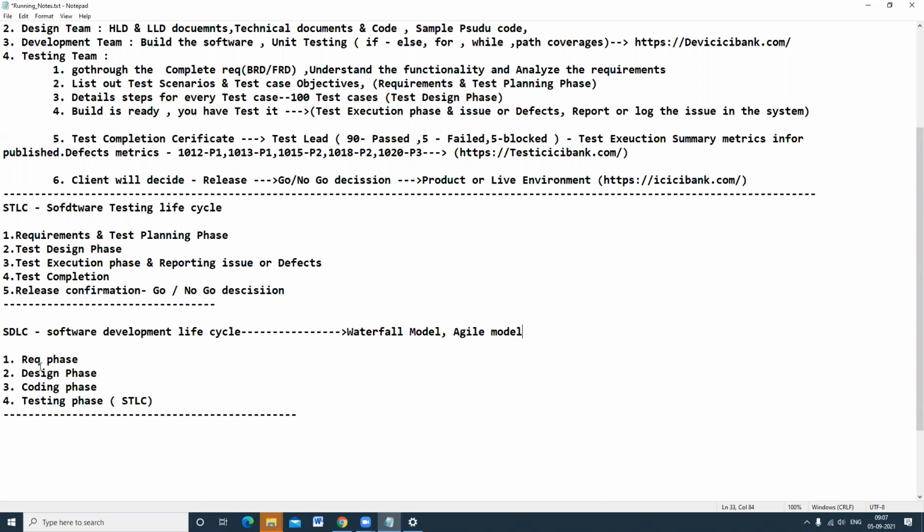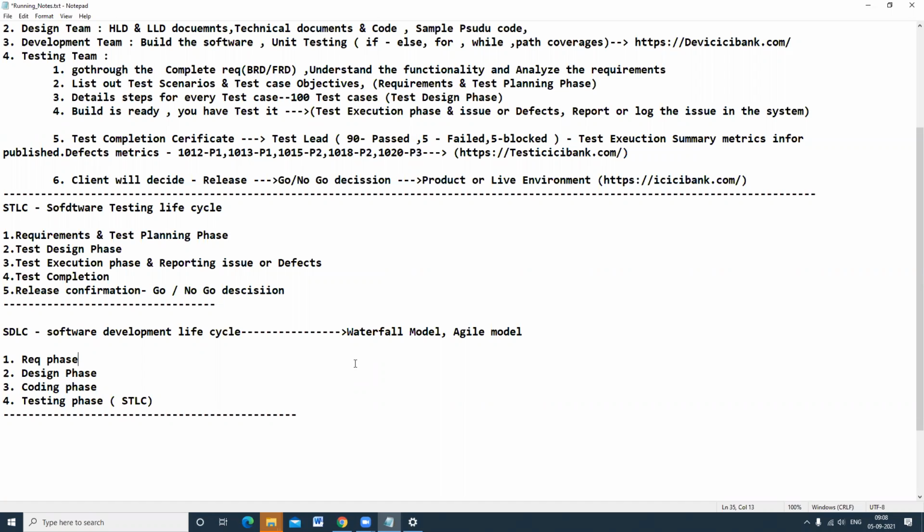Okay, in the waterfall model, during the requirement phase, no other teams will be involved. Only the BA team will be involved completely. In the waterfall model, during the requirement phase, only business analysts will do the work.